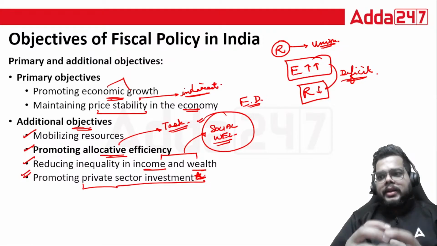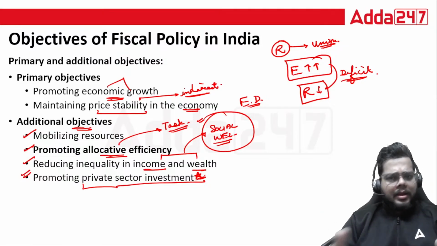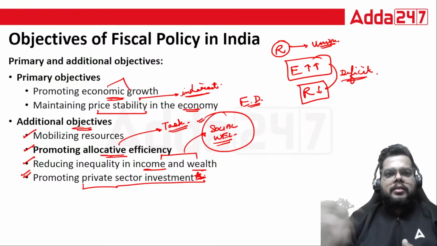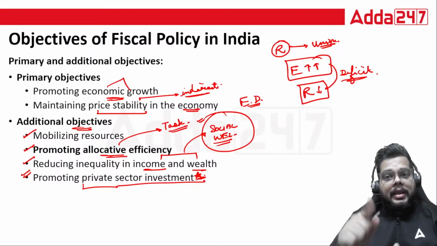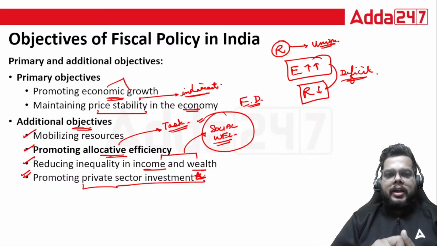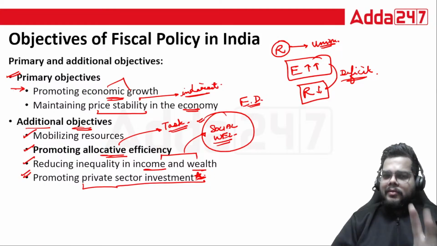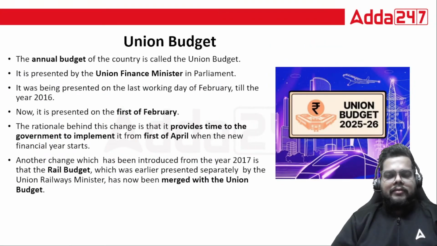So can they ask these two objectives in the exam? Yes, they can. They can directly ask you which of the following are the additional objectives of the fiscal policy in India, specifically for our country. So if I say that promoting economic growth is an additional objective, the answer would be wrong, because it is one of your primary objectives. Like that, you must be very, very clear on all these objectives.